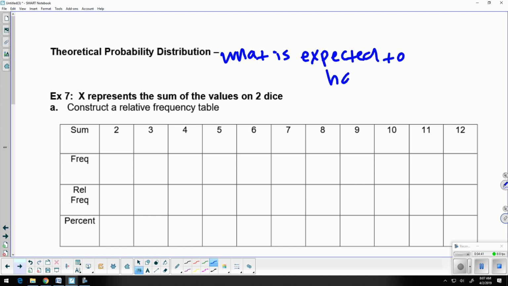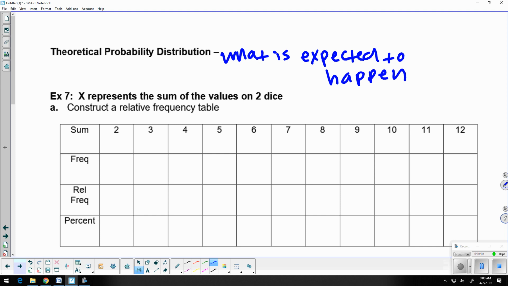So using this chart below, we're going to fill this out. It says construct a relative frequency table. It says X represents the sum of the values on 2 dice. If you go across the top, this first row is basically all the different sums that you can get if you roll 2 dice. We can get a 2, a 3, a 4, all the way up to 12, if we get 2 6s.